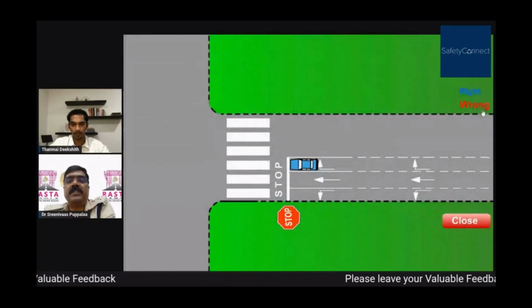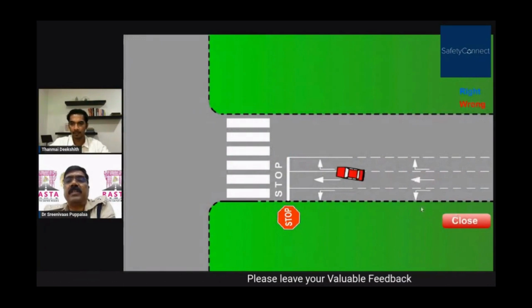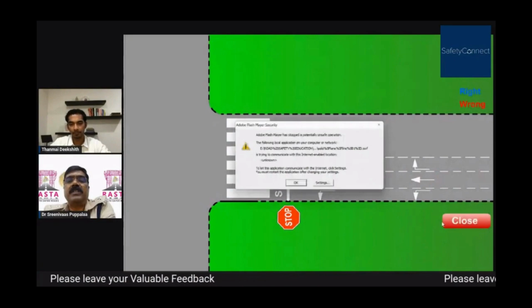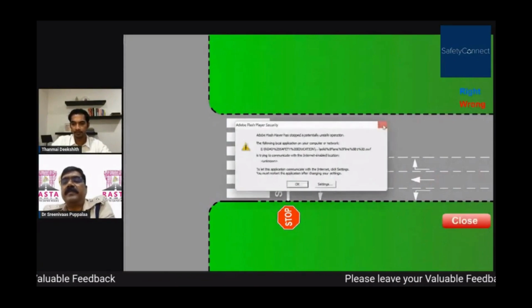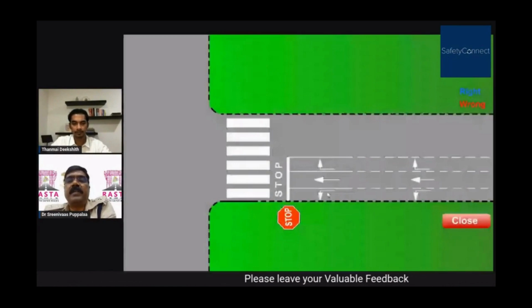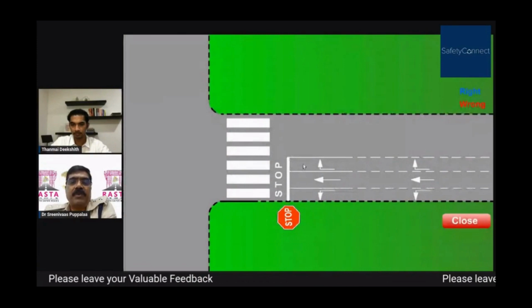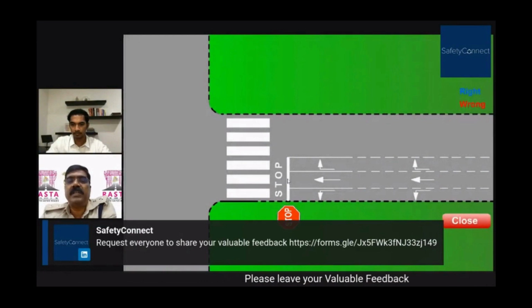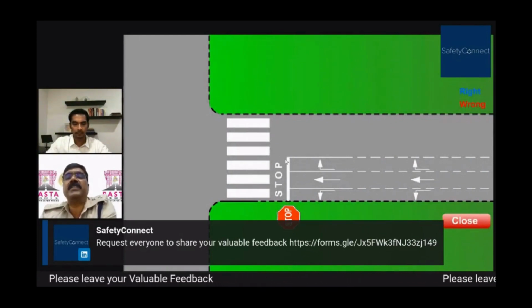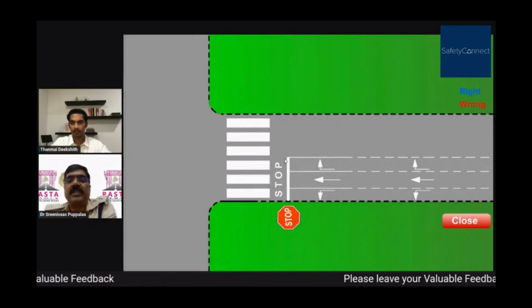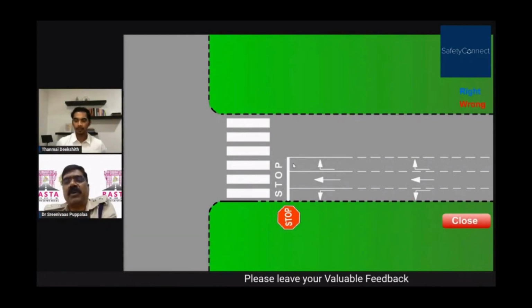Wrong way. You see, after coming near the junction, he is crossing the line. And another important thing here is you should stop before the stop line. When you stop the vehicle here, you should be able to see this line from the driving seat. Why? Because if any children are crossing here, you should be able to see them, right? If any small children are crossing this, you should be able to see. That's the reason you have to stop away from the stop line, so that you can see this stop line.